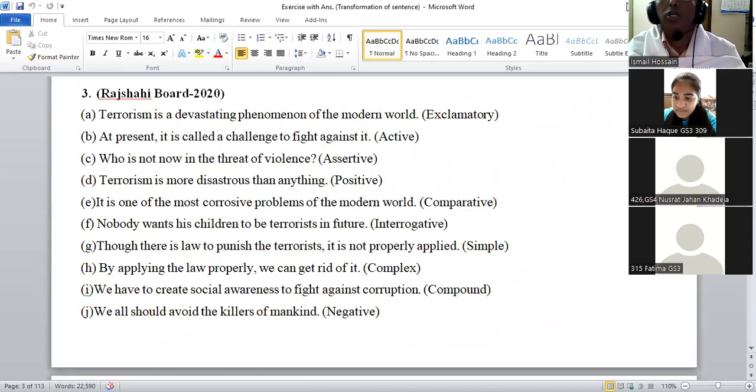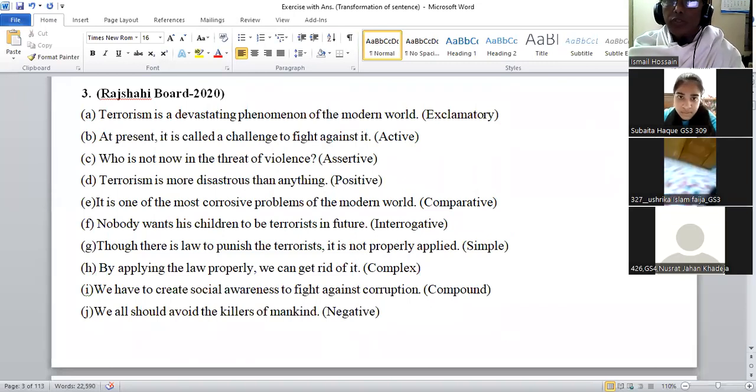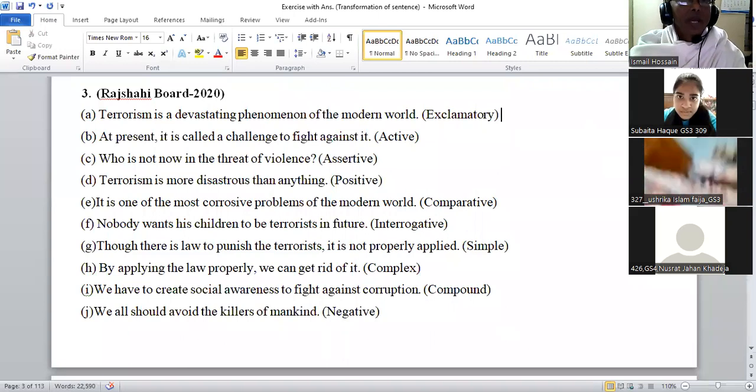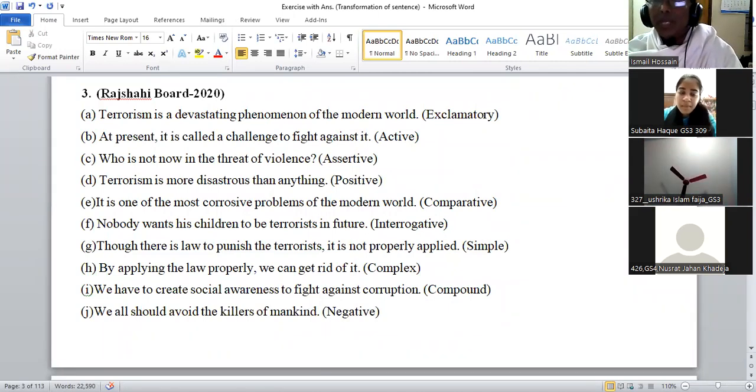Let us try to change these sentences. It is a board question, and in your exam, the question will be said this way: 10 sentences will be given, and you will answer all these 10 sentences. You know degree of comparison, simple, complex, compound, active to passive, and also affirmative to negative, negative to affirmative, assertive to interrogative, interrogative to assertive, assertive to imperative, imperative to assertive.